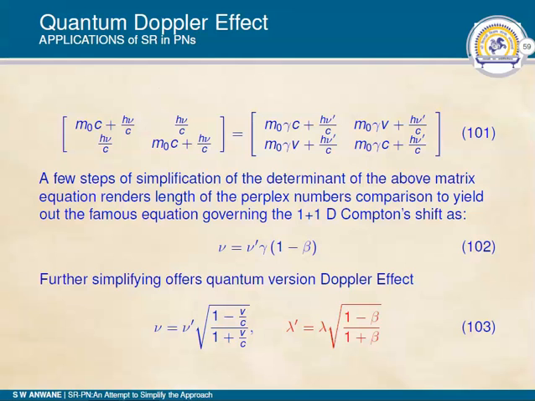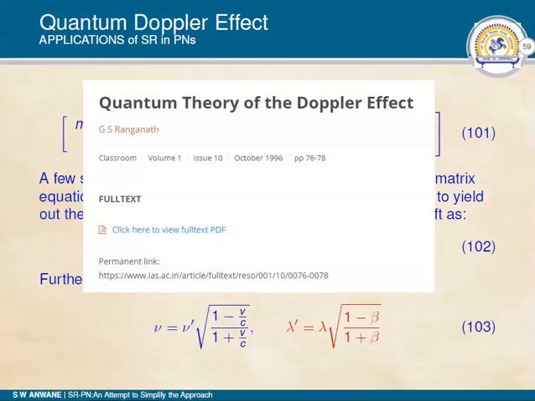This is what is known as the quantum Doppler effect. At the end I have given a reference to this equation, which was found by one of the authors.